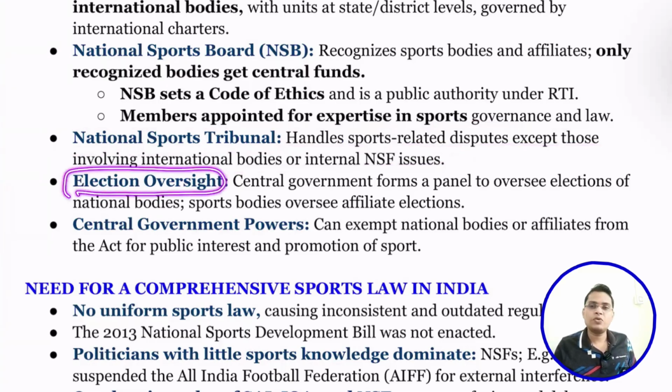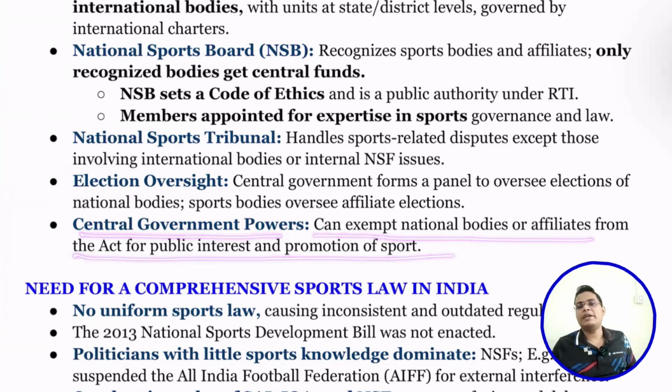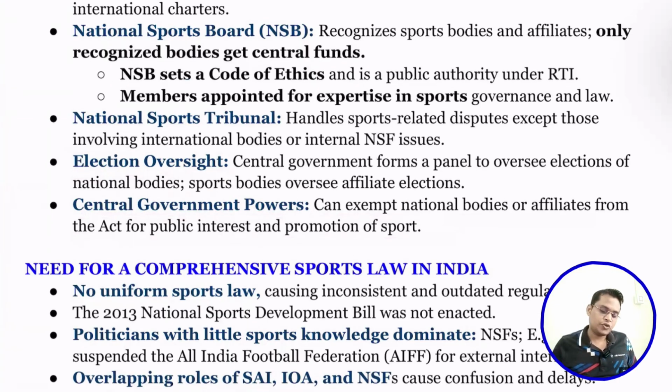Then election oversight. The elections that are being held should be held in a proper way, so we need to have election oversight. The central government has the power to exempt a national body or affiliates from the act in the public interest. The central government can exempt certain bodies or certain things from the purview of this act for the promotion of public interest or the promotion of sports.